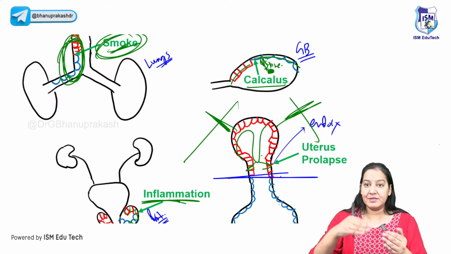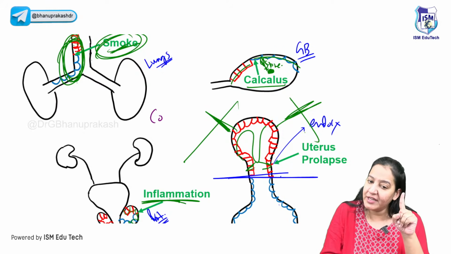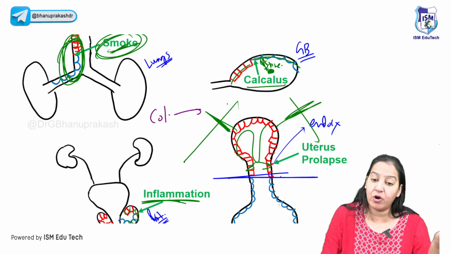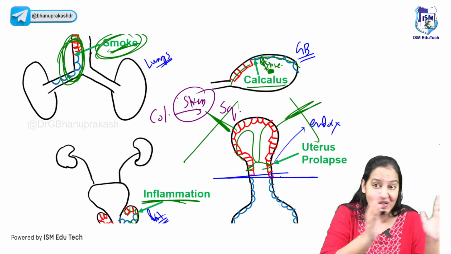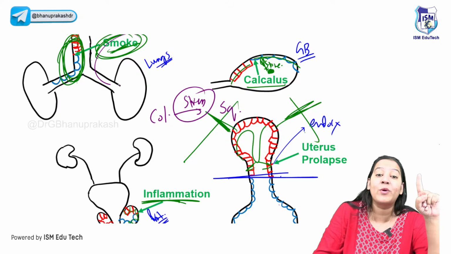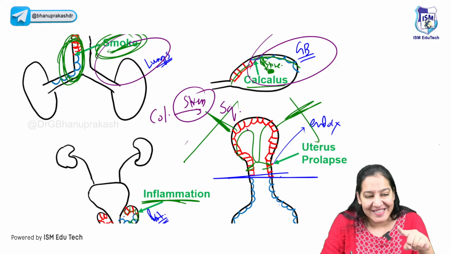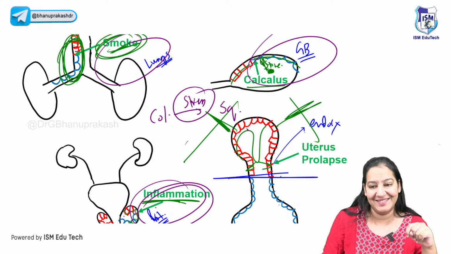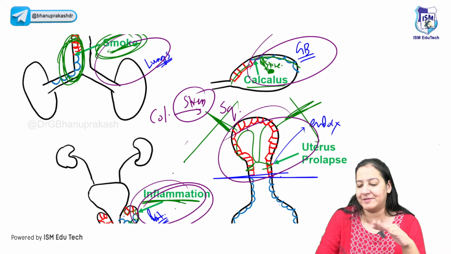So the four organs with the four stresses, in all of them, the common thing is that initially they all have columnar, and finally the columnar gets converted to squamous. But the stressor is different in them. What is the stressor in each of them? You should be able to understand that. So in lungs, it's smoking. In gallbladder, it's the stone. In the prostate, it's infection and inflammation. And in the cervix, the endocervix, it's the prolapse of the cervix.